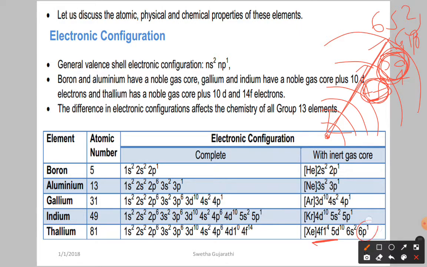So the +1 oxidation state is more stable than +3. That is called the inert pair effect.